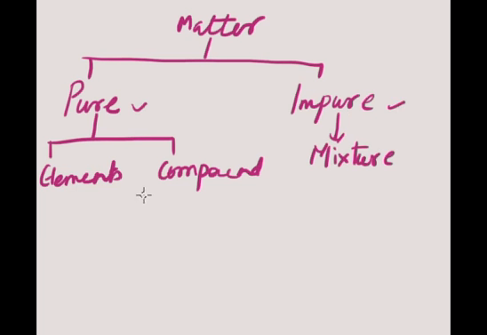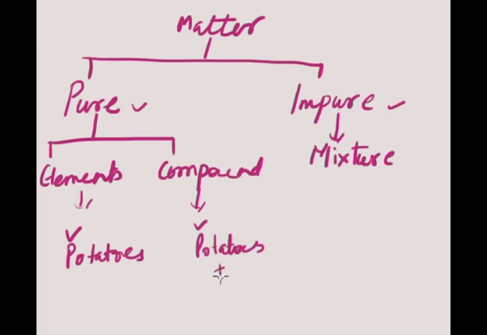Just take an example. If you have a bag having only potatoes, we call it an element. We have another bag with potatoes and onions, we call it a compound. That is, potatoes plus onion.